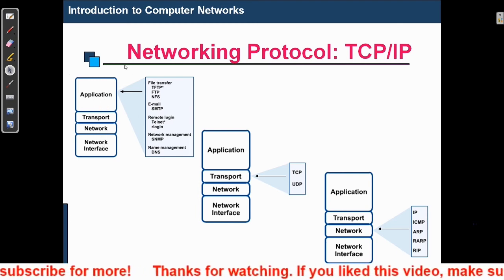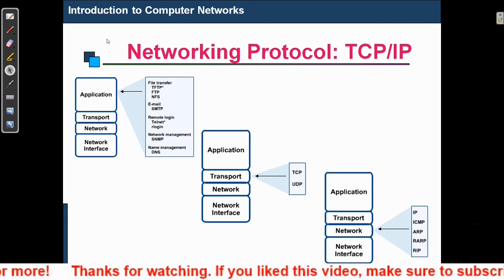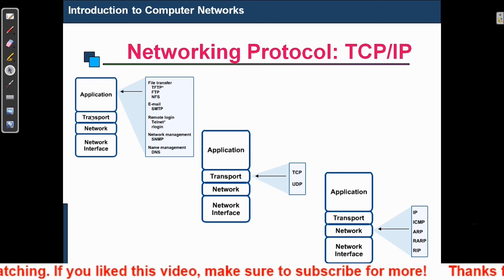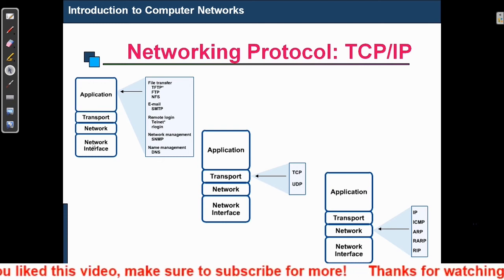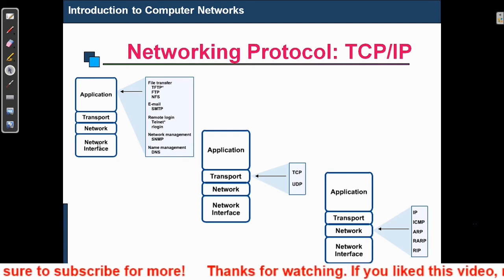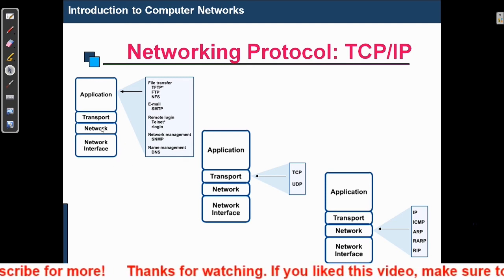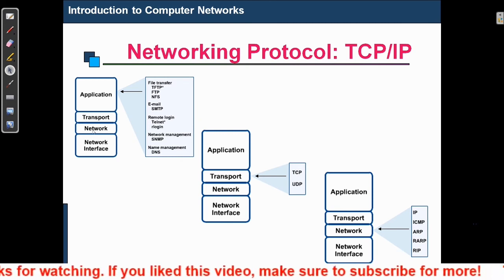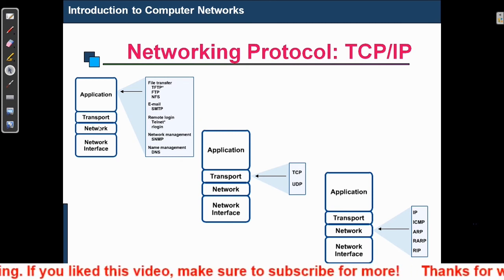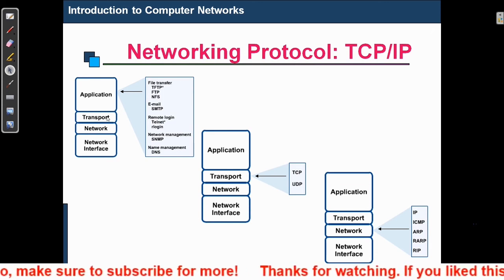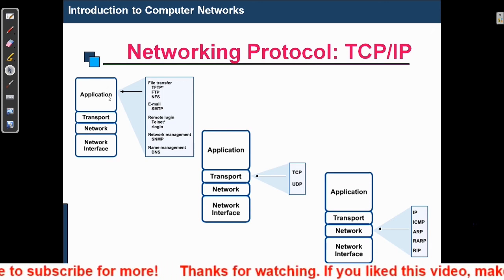This means we can divide our networking system into four parts: application layer, transport layer, network layer and network interfaces. Network interfaces can have all the physical devices, say hub, switch and so on. In the network layer, network management systems are involved. Transport is where TCP/IP works, and application is based on